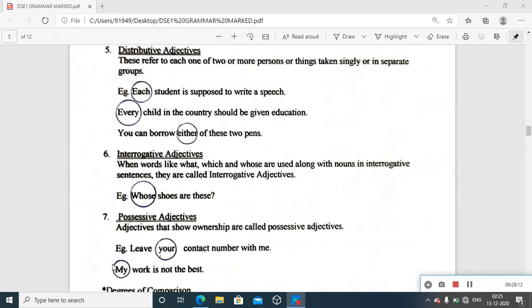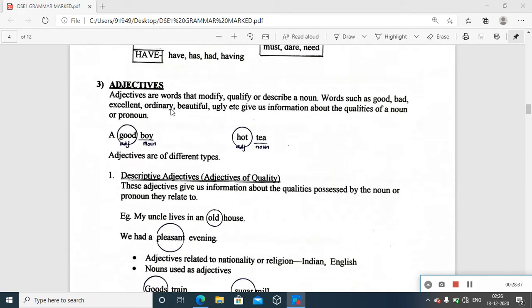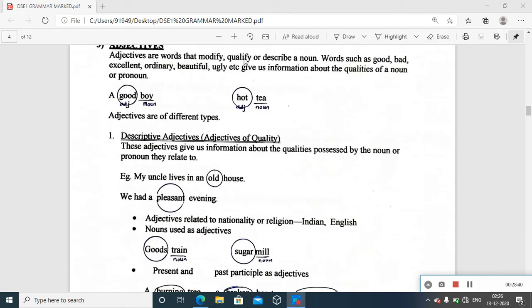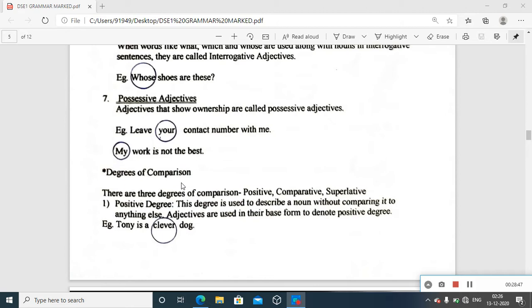Another best example is this itself, I think. My work is not the best. Work is the noun here. And whose work? It's showing ownership. My work. In that regard, my functions as the possessive adjective in this sentence by qualifying the noun work. Okay, so that's all with the different types of adjectives. In general, at a basic level, this is completely about qualifying, describing or modifying a noun. But different types we definitely have to see and understand.